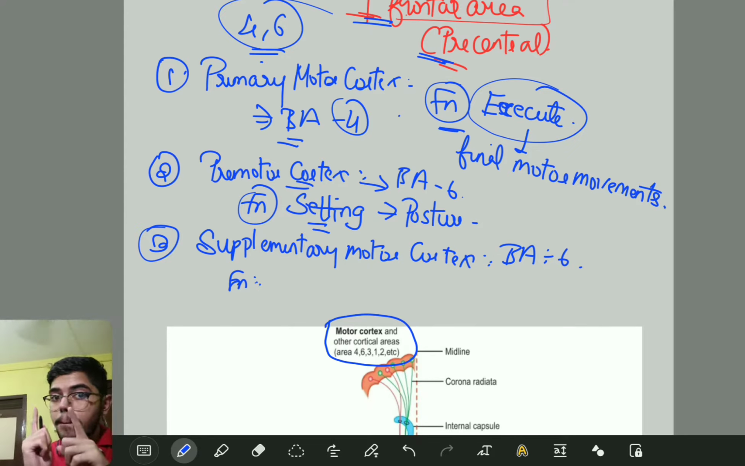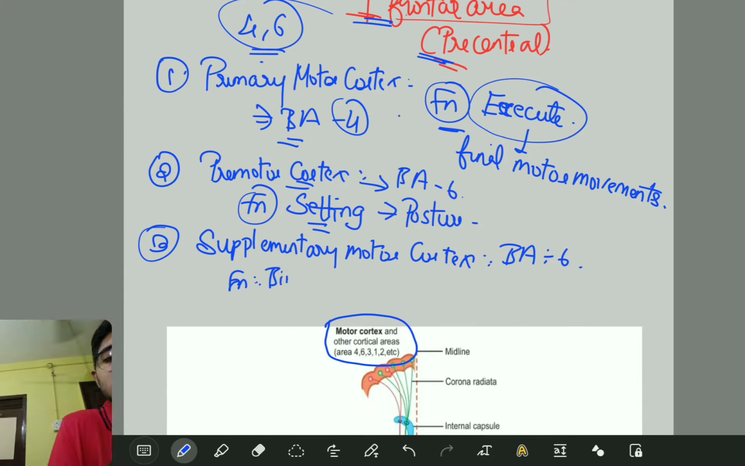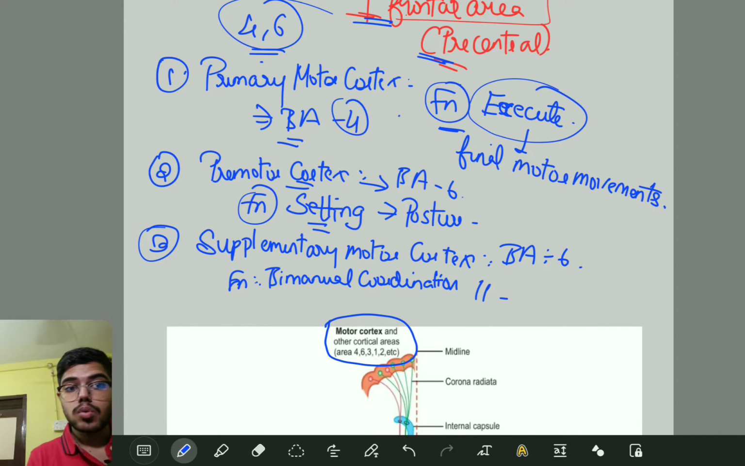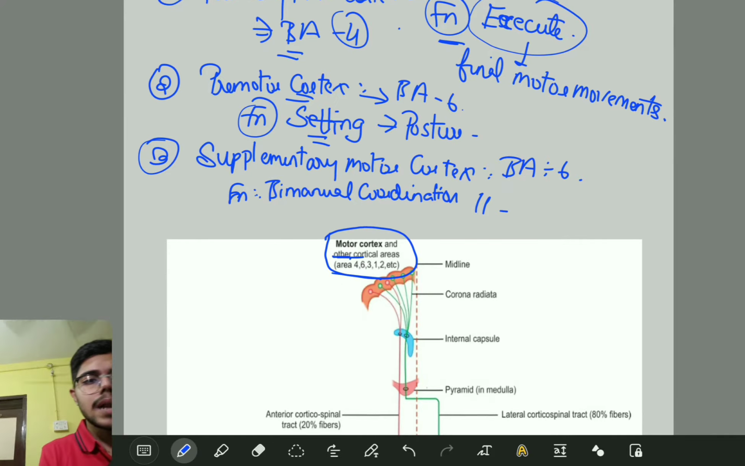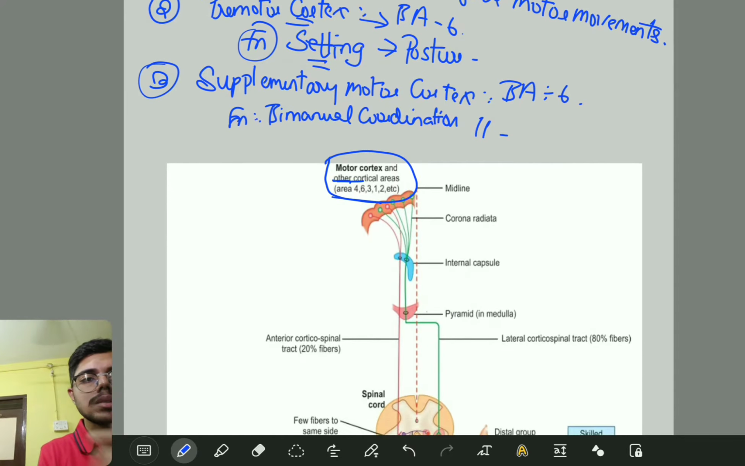Responsible for bimanual coordination. That's it. That is your supplementary motor cortex. So to know about the motor cortex or other cortical areas, you should be knowing this much. Area 4, 6, 3, 1, 2. Okay, all those things,